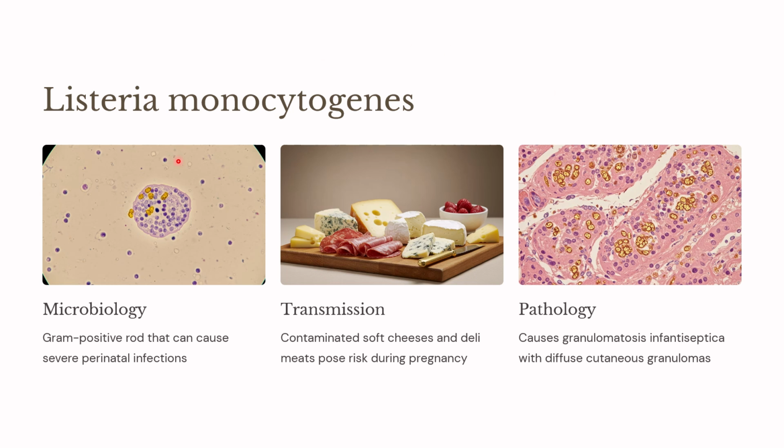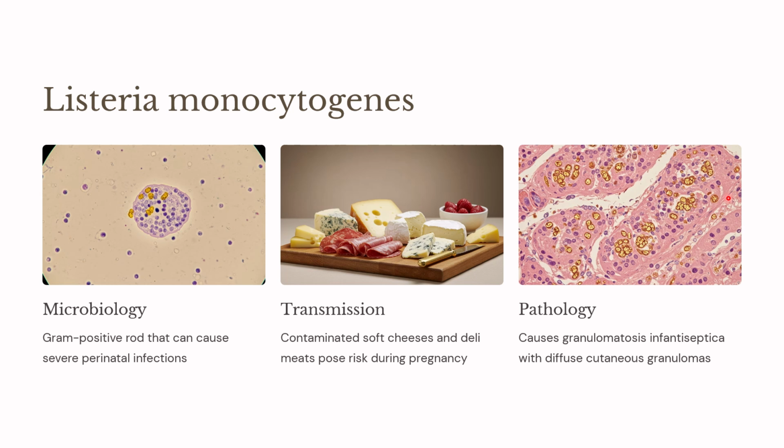What do you know about Listeria monocytogenes? It is again a gram-positive rod, but it can cause severe prenatal infections. What is the prenatal infection? When a pregnant woman acquires Listeria monocytogenes, she can have a stillborn with diffuse granulomas on the body.